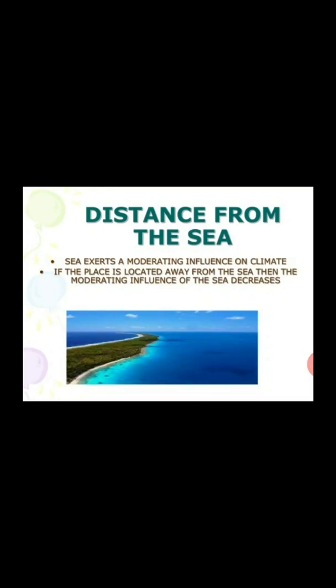The areas close to the sea do not experience much change in their temperature when the season changes. For example, Mumbai doesn't experience a change in its temperatures. The temperature is almost the same throughout the year. It is either rainy or there is moderate temperature, neither too hot nor too cold.